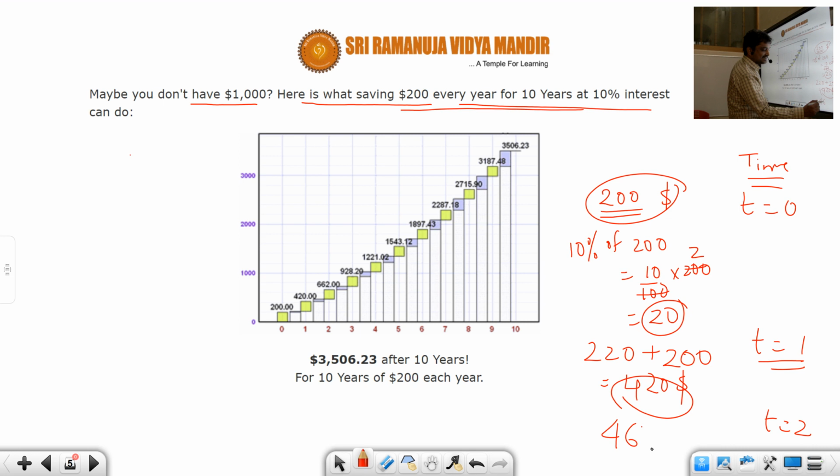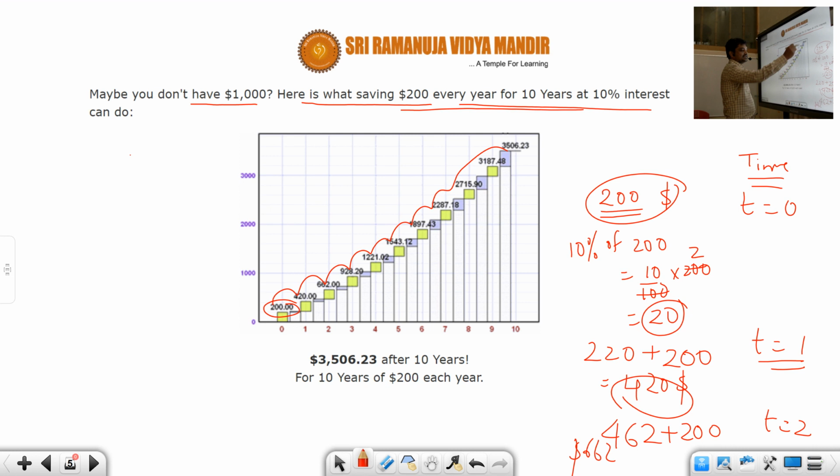Okay, students, so in this way, at the end of every year, if you try to save $200 in a bank, see what is happening. Exactly in 10 years' time, this becomes $3,506 after 10 years. Just 10 years of $200 each year, just by simply saving $200 per year.